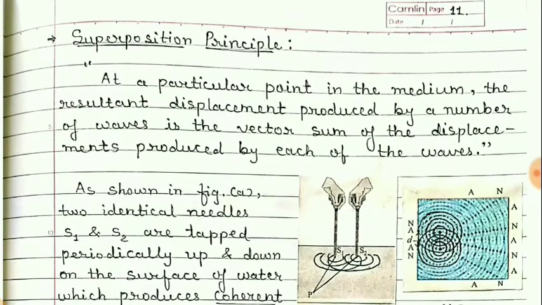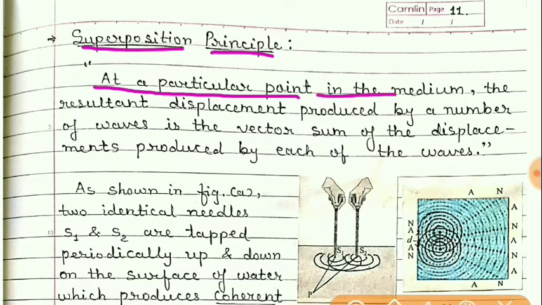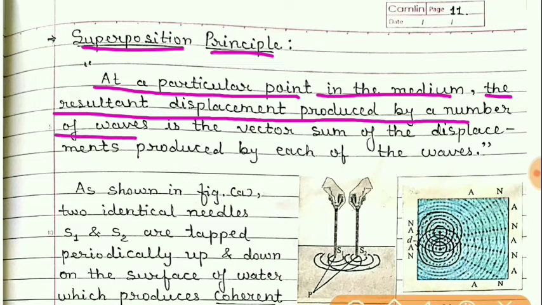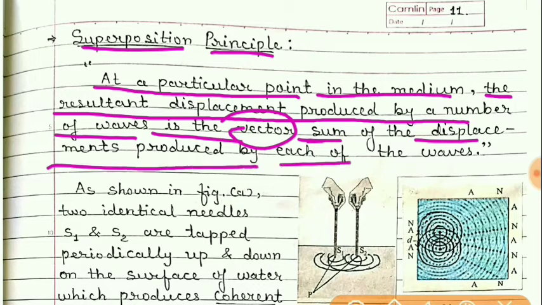So now let us see the statement of this superposition principle. At a particular point in the medium, the resultant displacement produced by a number of waves is the vector sum of the displacement produced by each of the waves. So both the waves are added vectorially.